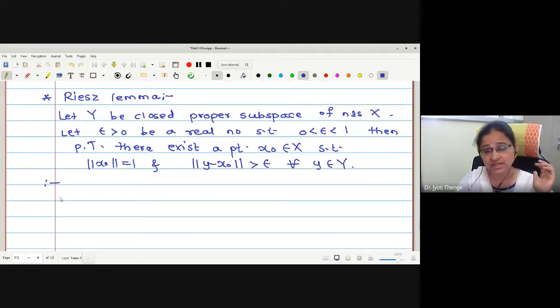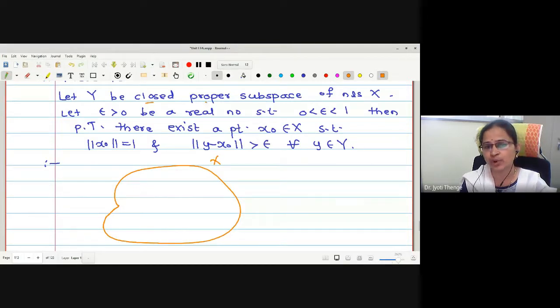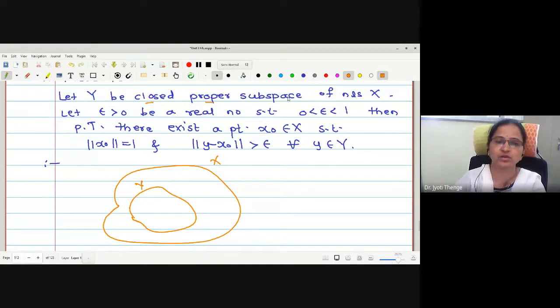Try to understand the statement first, then we will go for the proof. What is given to us? There is one normed linear space X given. Y is a closed and proper subspace. What is the meaning of proper subspace? There exists at least one element in X which is not in Y. One more thing is given, Y is closed.